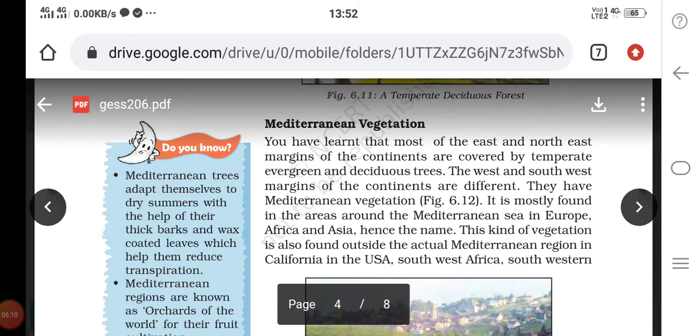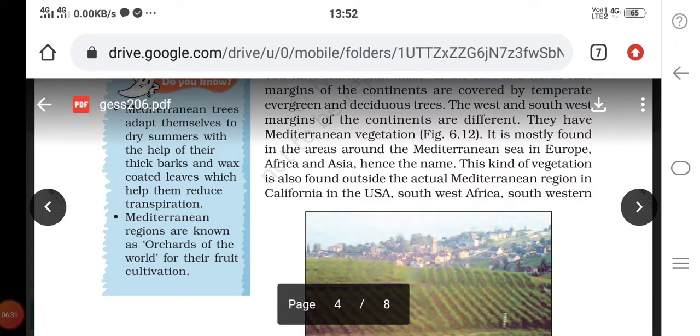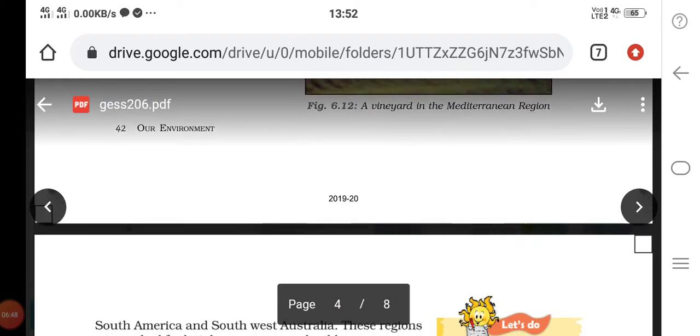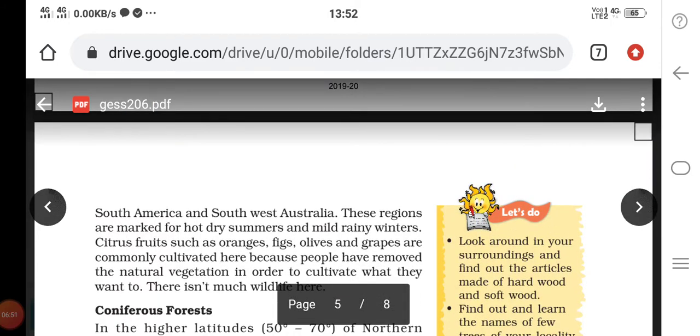Mediterranean vegetation. The west and the southwest margins of the continents are different. They have Mediterranean vegetation, which we have learnt. Most of the east and northeast margins of the continents are covered by temperate evergreen and deciduous trees. It is mostly found in the areas around the Mediterranean Sea in Europe, Africa and Asia. This kind of vegetation is also found outside the actual Mediterranean region in California in the USA, Southwest Africa, Southwestern South America and Southwest Australia.